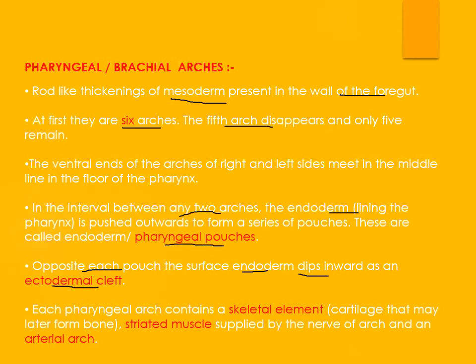So each pharyngeal arch has a pharyngeal pouch on one side, an ectodermal cleft on the other side, and components present between the two. Each pharyngeal arch has three components: a skeletal element which forms cartilage and bone, a striated muscle element, and the artery and nerve of the particular arch.